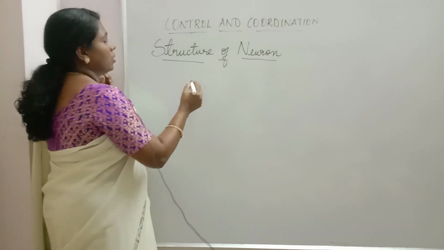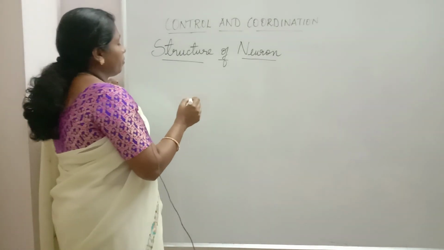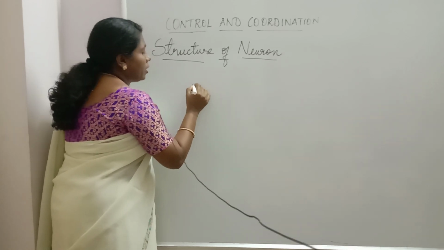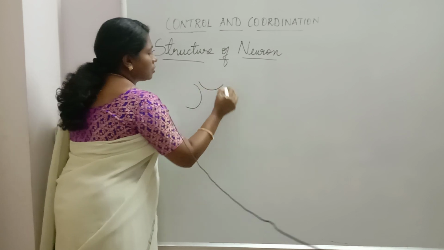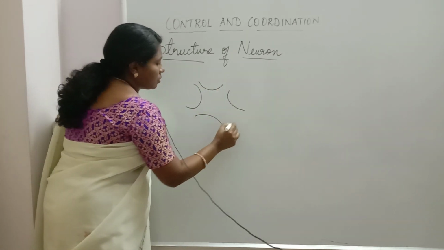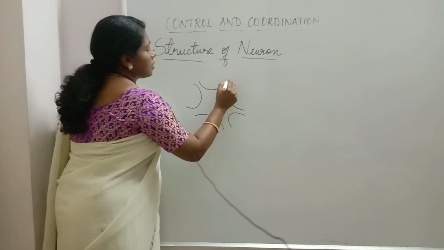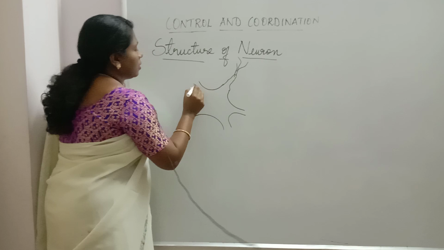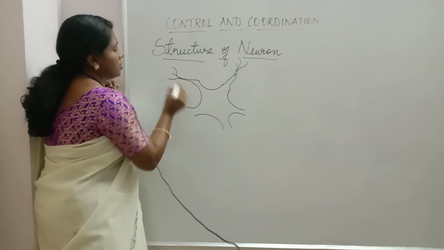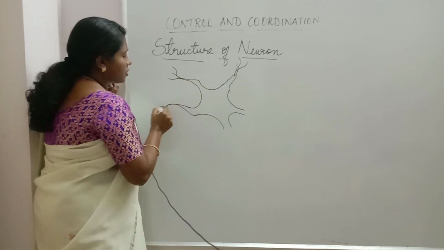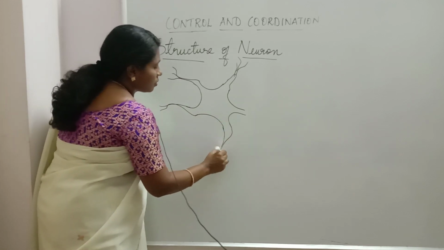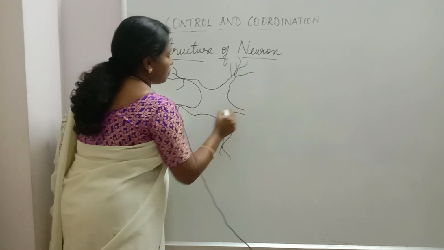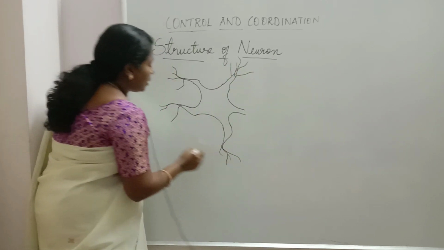Structure of a neuron. It's very easy to draw the structure of a neuron. A nerve cell is one type of cell in our body. Draw like this, and join this side like this. It's very easy to draw the structure of a nerve cell, and keep branches. This branch-like part is called a dendrite.